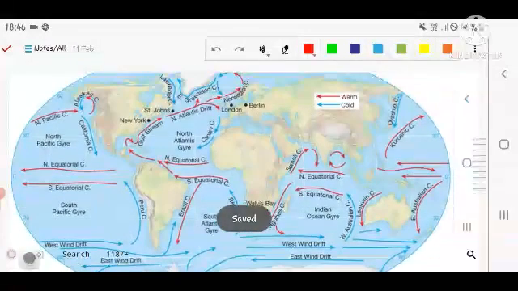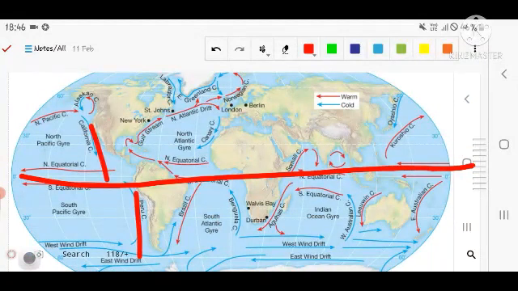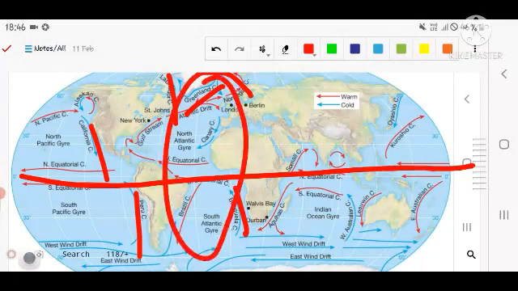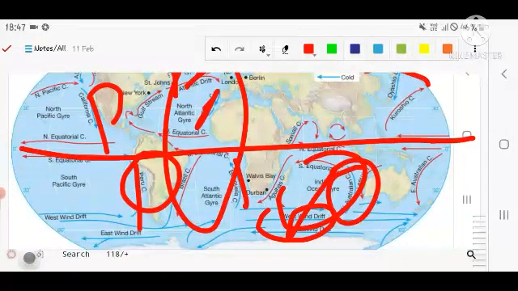That is the important water bodies or ocean currents. For example, in the Pacific Ocean, California and Peru currents, and Labrador, Greenland, Benguela currents in the Atlantic Ocean, Canary current also. Western Australia and West Wind Drift are in the Indian Ocean. Oyashio, California, and Peru currents in the Pacific Ocean. Do remember this fact. By this, we are ending the session.